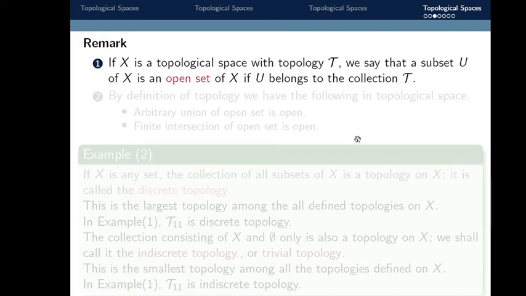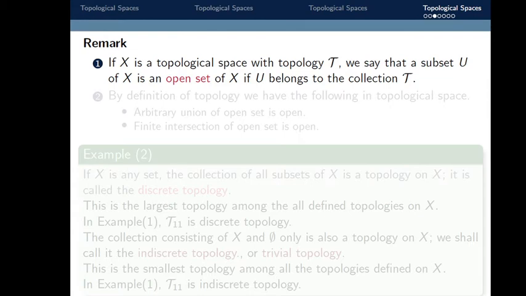We say that any subset U of X is an open set of X if U belongs to the collection tau. So every element of tau is an open set, because tau contains a sub collection of sets of X.